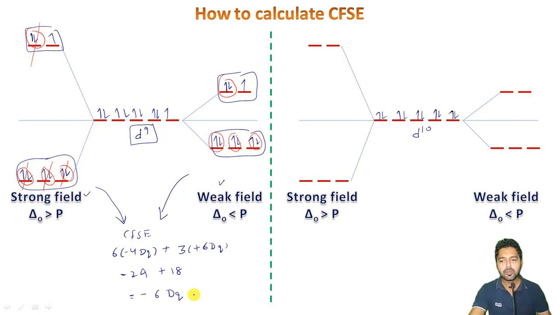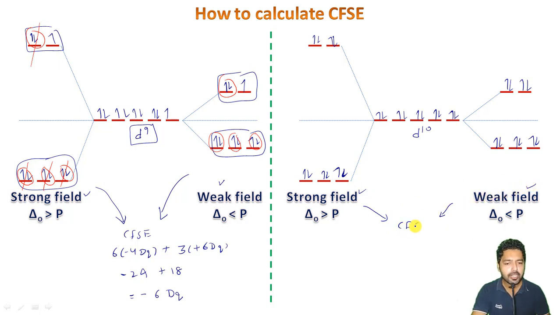Okay, so finally we are left with the d10 system, and because it is a fully filled configuration, it will be 1 2 3 4 5 6 7 8 then 9 and 10 here, right? And here also the scenario is the same as far as the strong field or the weak field is concerned.